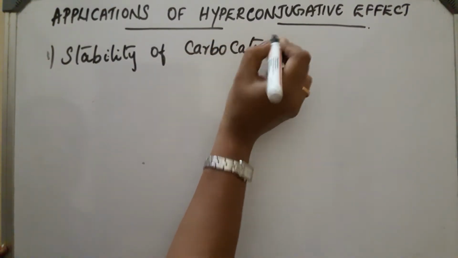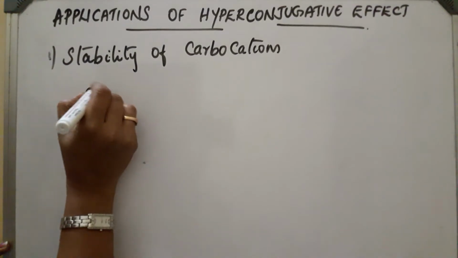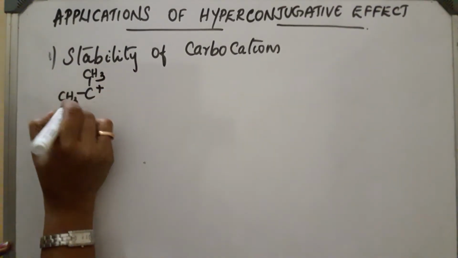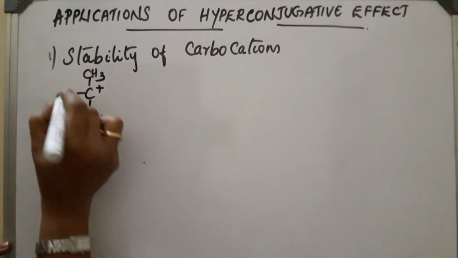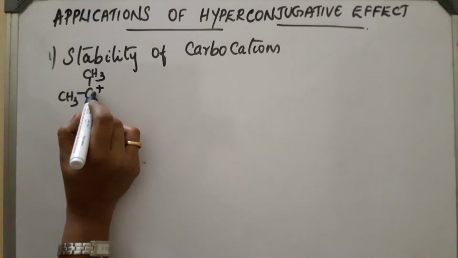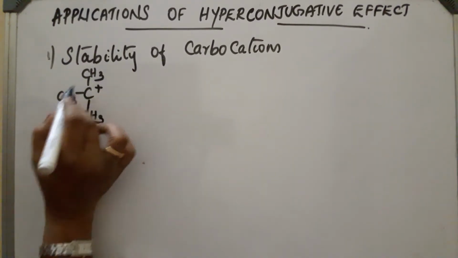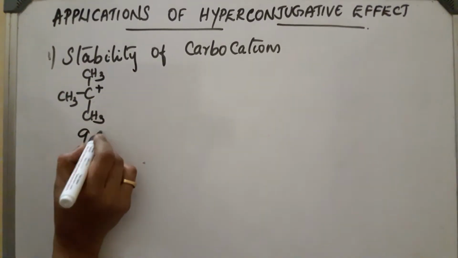See some examples in the case of tertiary carbocation. How many alpha hydrogen atoms are there to this carbon? 3 plus 3 is 6, 6 plus 3 is 9 alpha hydrogen atoms.